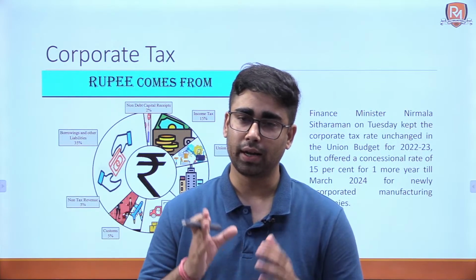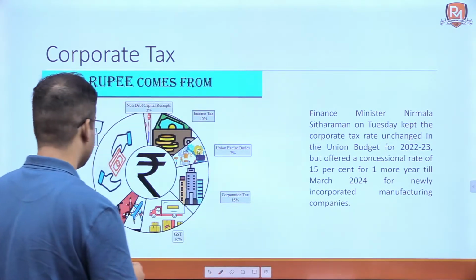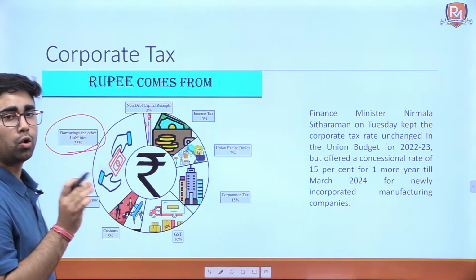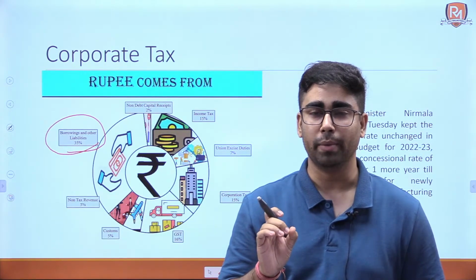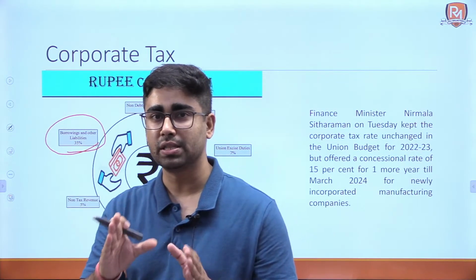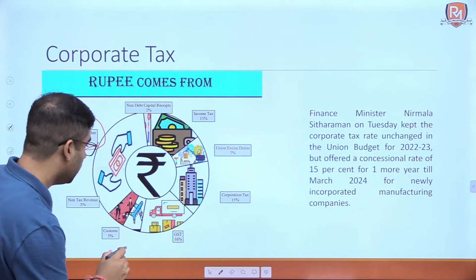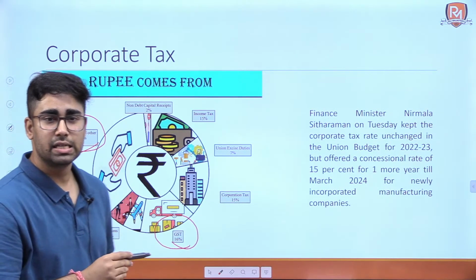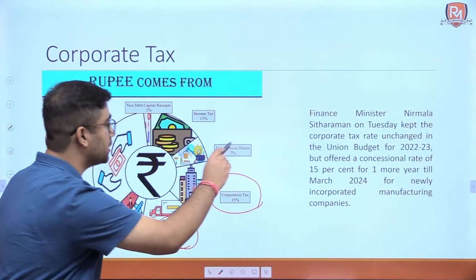Now let's see what are the contribution of different receipts of the government. 35% is contributed by borrowings and other liabilities, that is, it is the loans taken by the government, and that forms 35% of the receipts of the government. Now below that there is GST at 16%, then we have corporation tax at 15%.